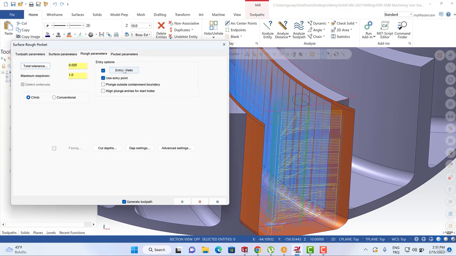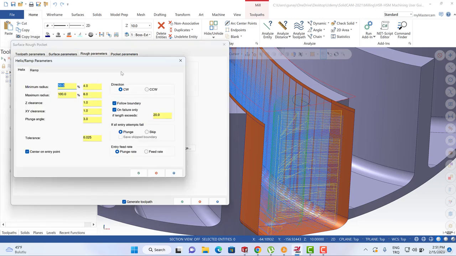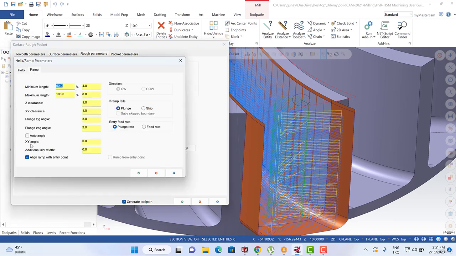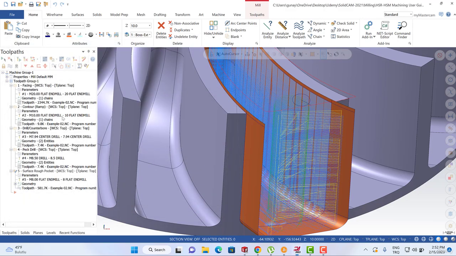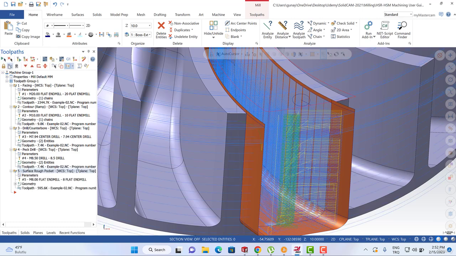But most of the time I prefer to use the ramp, and ramp degree can be selected like this. Okay, this is the default parameters, and the default parameters are enough for us. Okay, anyway, this is the roughing process.